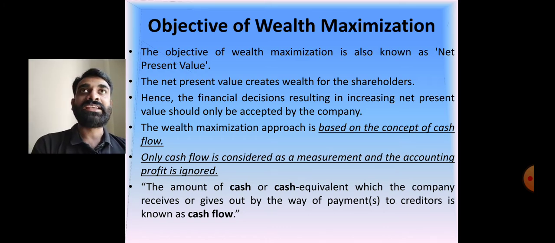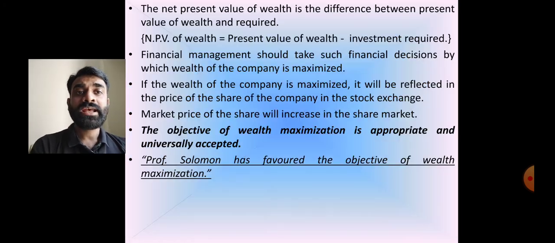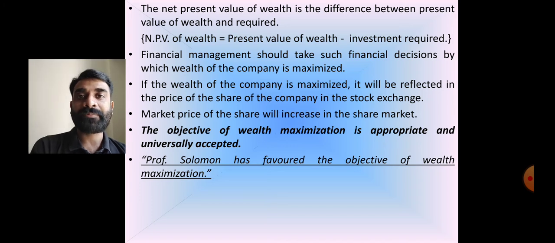See, sometimes it can be asked as a 1 mark or 2 mark question: what is cash flow, or on which concept is the objective of wealth maximization based? The answer is cash flow. Okay, right? And how are we going to find out the net present value? That is the present value of the wealth minus the investment that is going to be required.